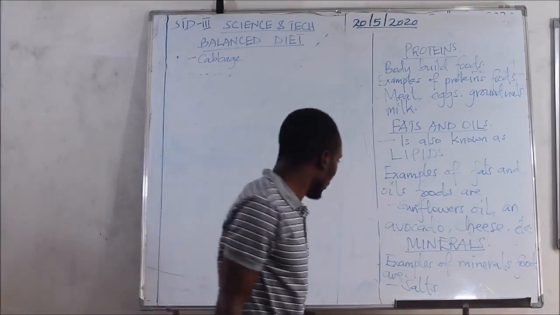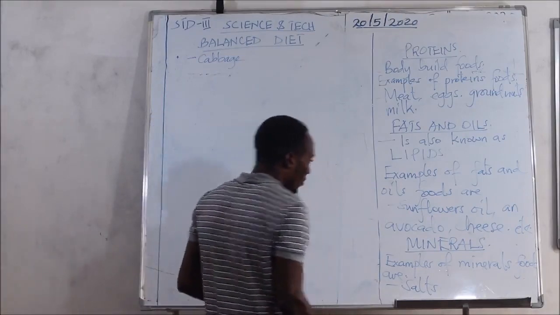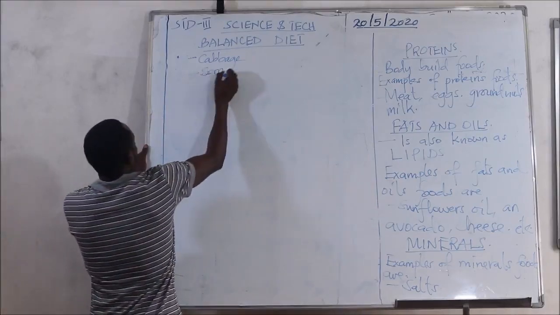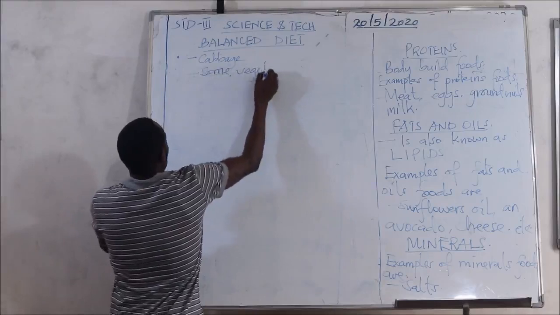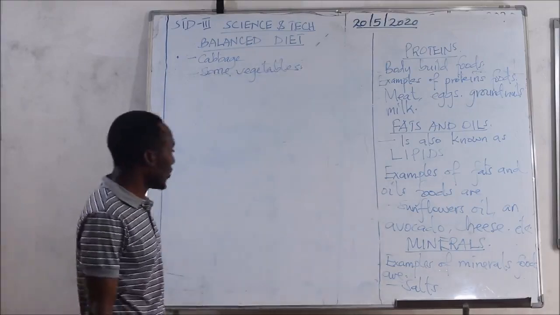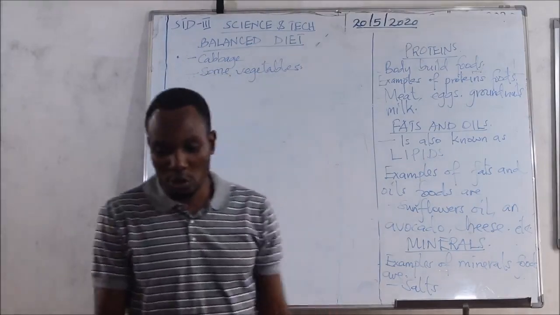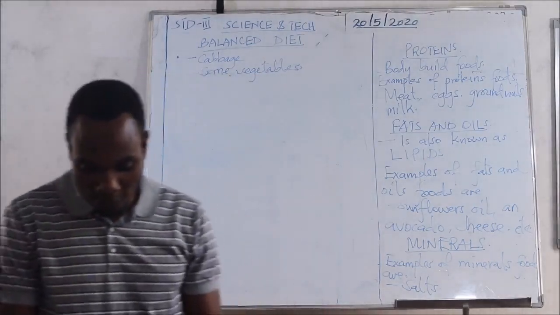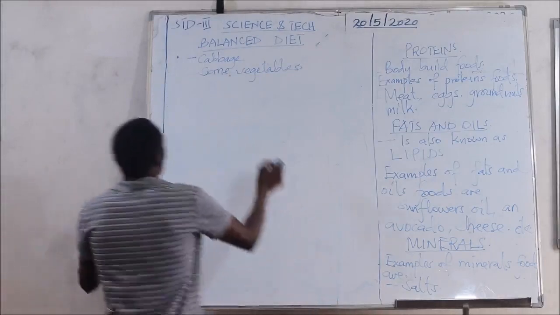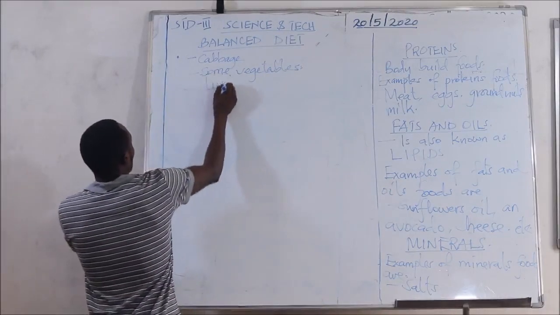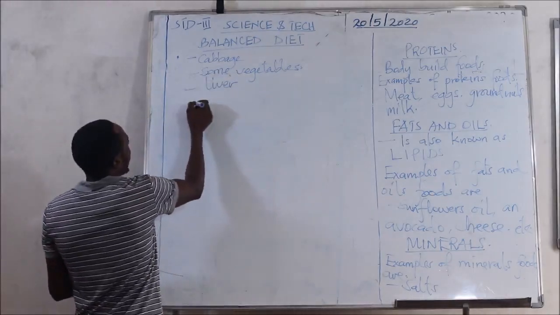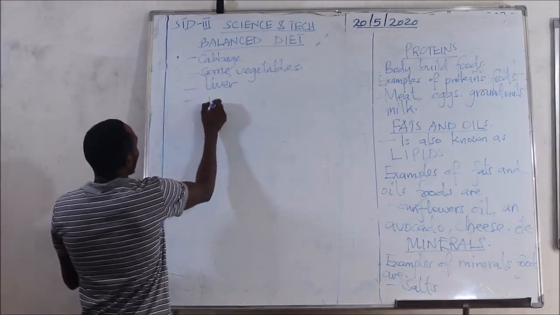Another example of minerals foods, we also have some vegetables. Some vegetables also give us minerals, and also we have liver and milk.